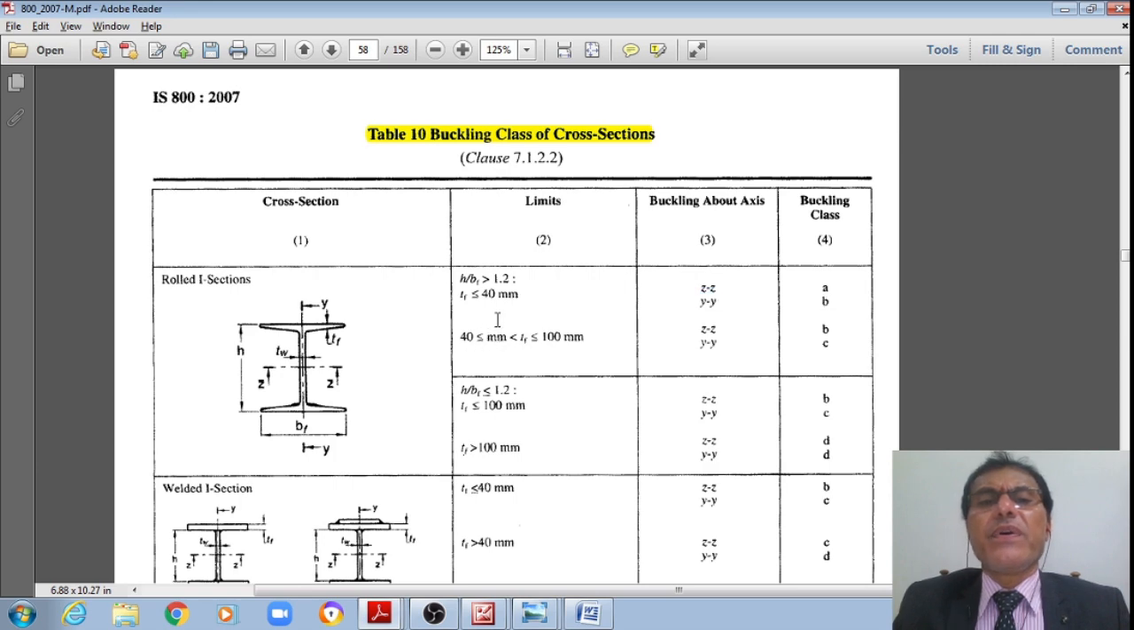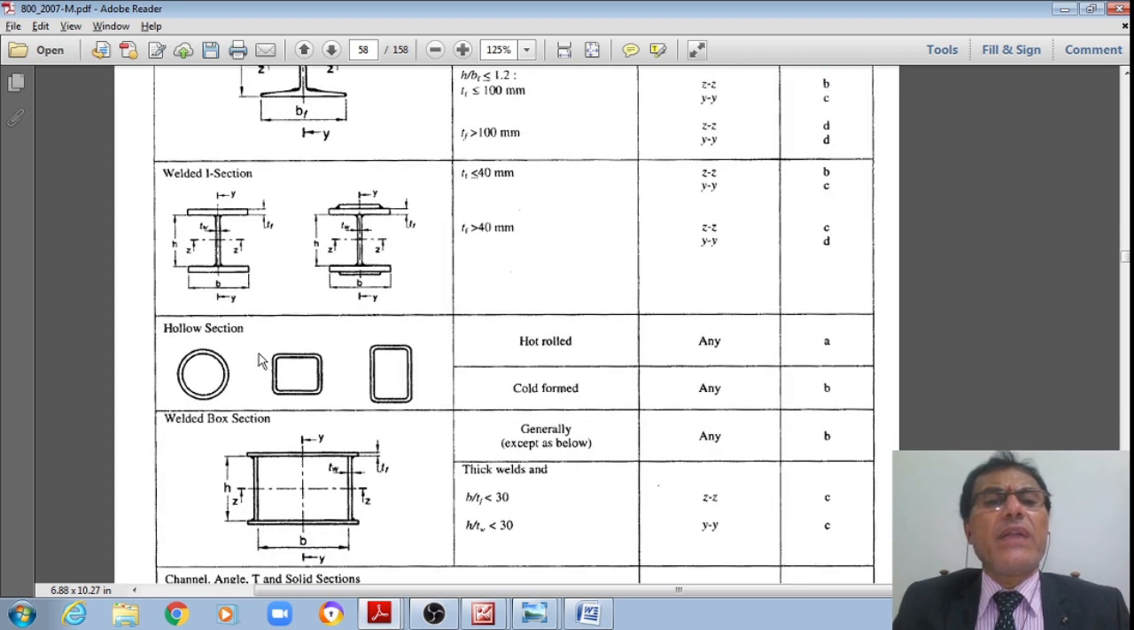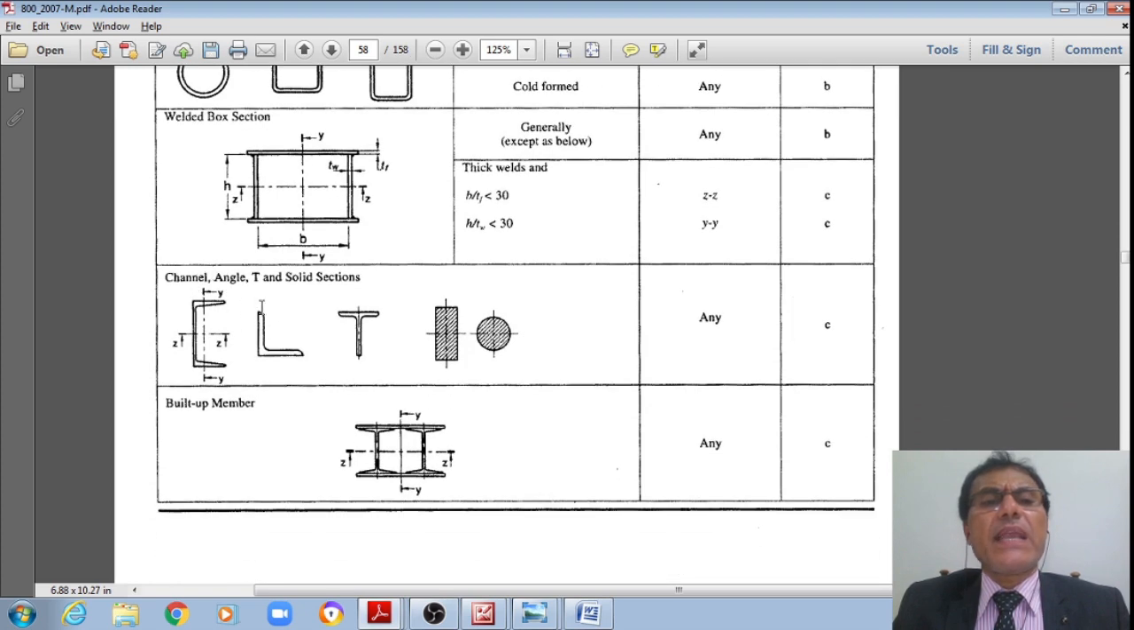Similarly, if the thickness is greater than 40 mm and less than 100 mm, then about zz the same class A will become B, and about the y-axis that same class B will become C. Like that, please see the welded I sections, hollow sections, welded box sections, channels, angles, T and solid sections.